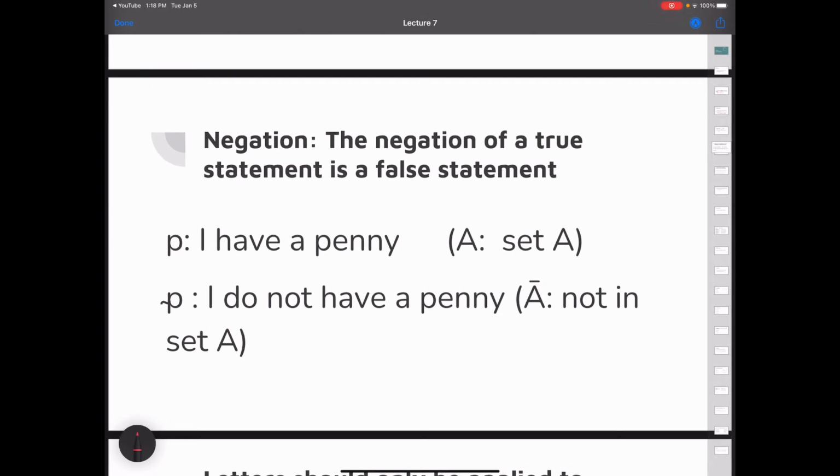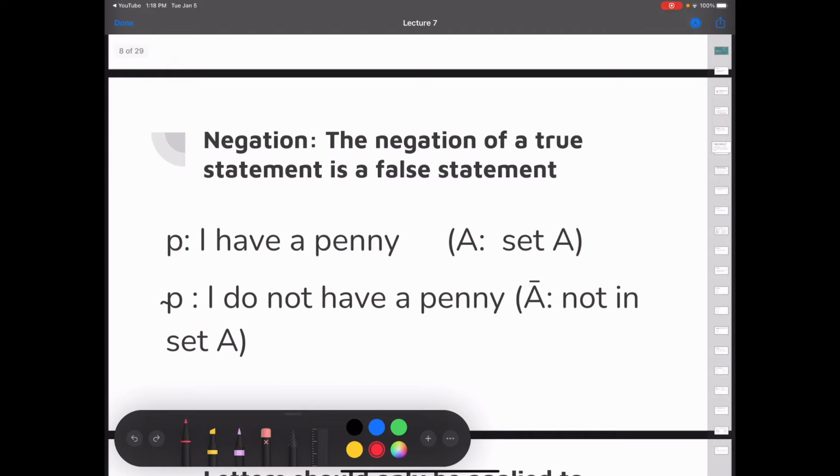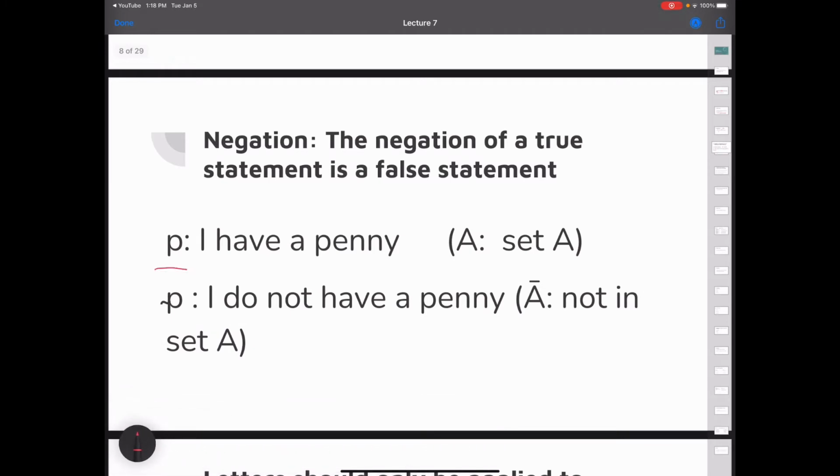Now we also have one more thing to address. Just like in set theory, we have the complement, or the things that are not in set A. In symbolic logic, if P is I have a penny, we need to know what I do not have a penny is. It's a little tilde P, and that means I do not have a penny. So the negation of a true statement is a false statement.